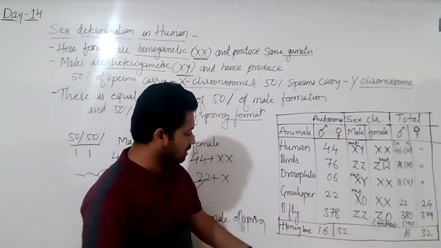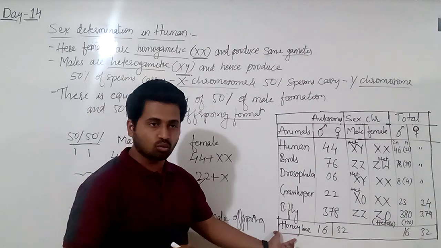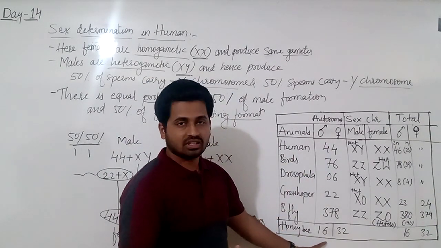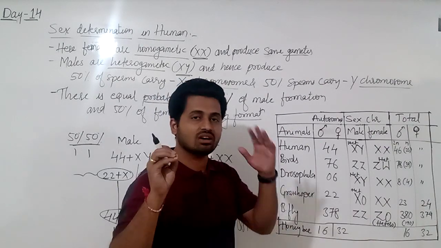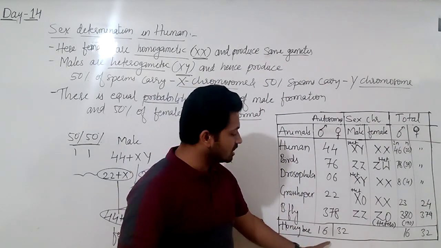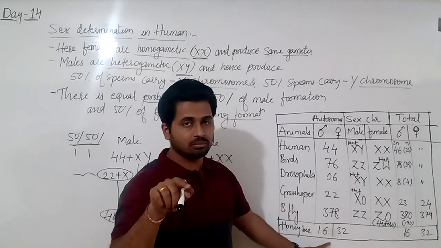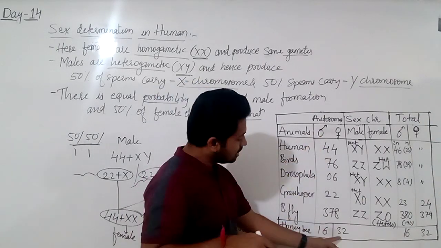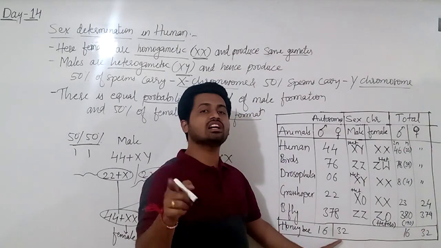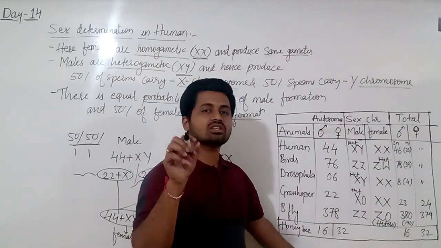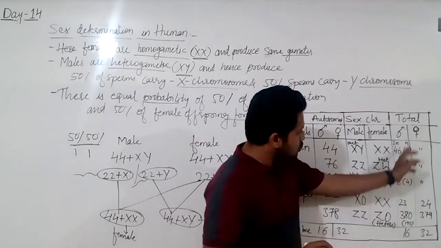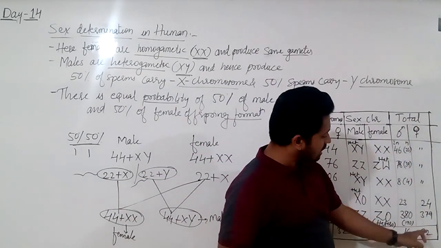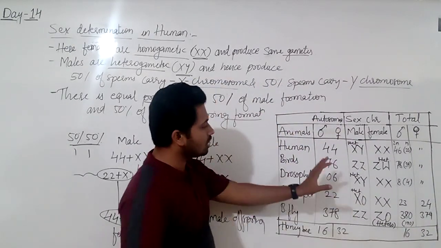Coming to honeybee, what we studied today: here the number of chromosomes decides the sex of the offspring. An unfertilized egg of the mother, that is 16, develops into a male honeybee, the drone. A fertilized egg, that is 32, develops into a female, that is a worker or queen. So male has a total of 16 chromosomes and female has 32.